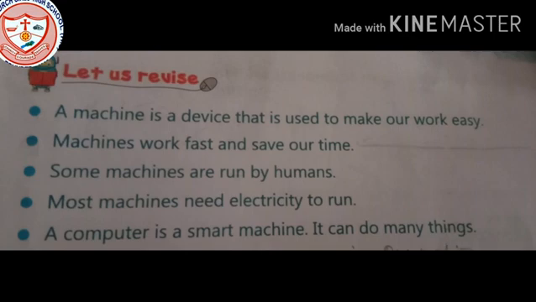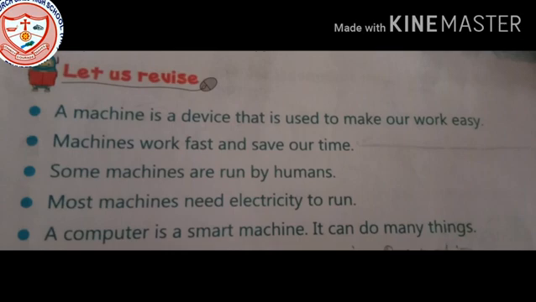The very next point is that a machine works fast and it saves our time. When a machine can do the thing in less time, we get more time and we can do something else also, right? If we do things by hand, it takes more time, and when it is done with the help of a machine, we can do it faster.